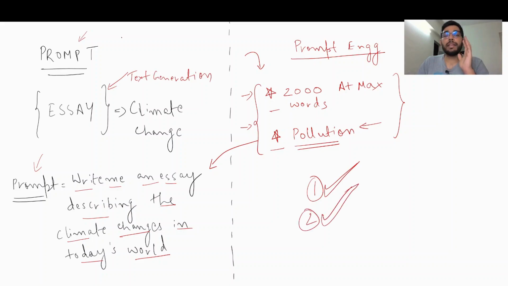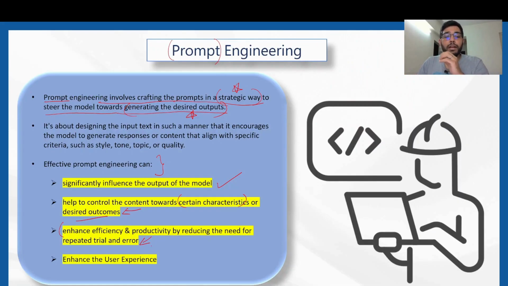But given that I had gone with the generic prompt, I would have to repeat the process of enhancing the prompt multiple times to get to the desired output. If I had given the engineered prompt in the first place, I would have saved time and would not have to go through the process of trial and error each time. The last thing that prompt engineering helps in is combining all these three. It will obviously enhance the user experience.